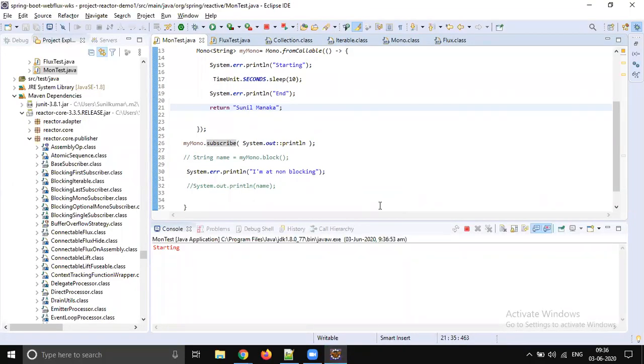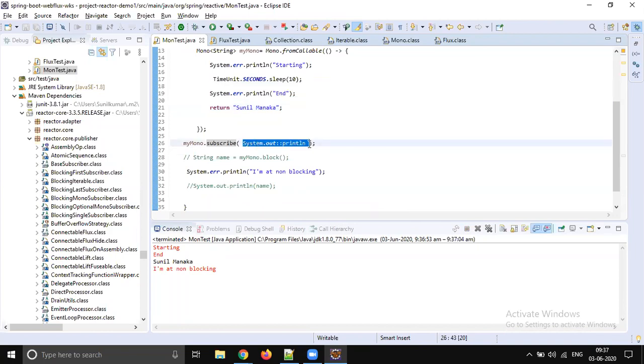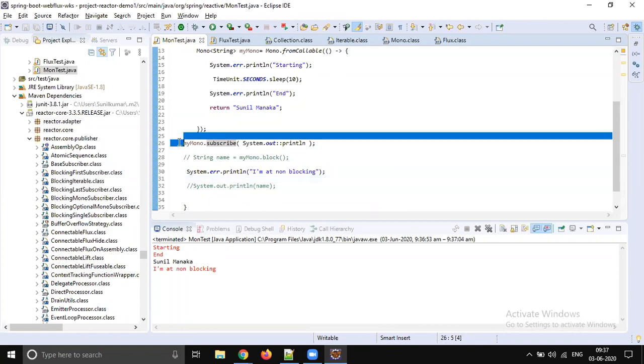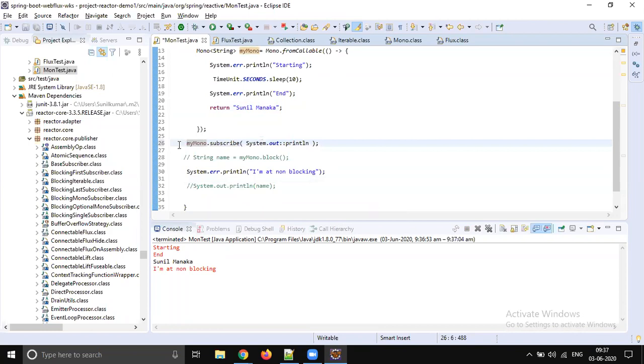Starting, yes, the thread is waiting for 10 seconds. After 10 seconds, the end statement is printed, and finally it is printing the data, and it is calling this, right? So both subscribe and block work in the same way with respect to Oracle JDK. But when we are running in the server, things will work in a different way.